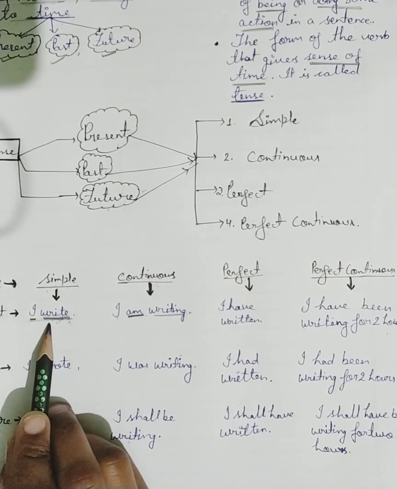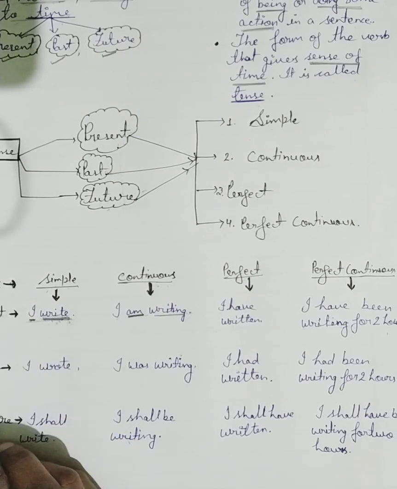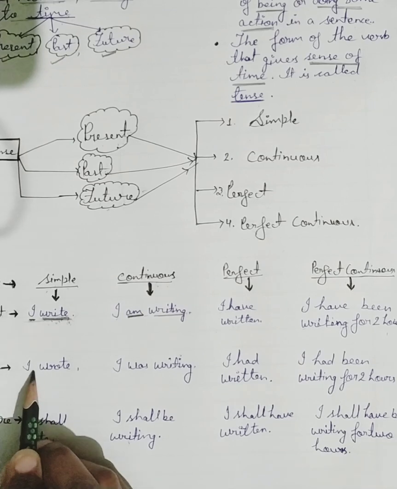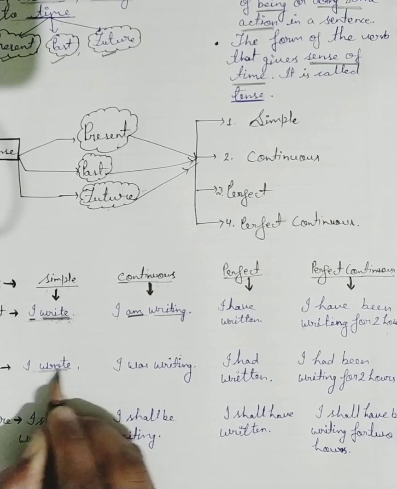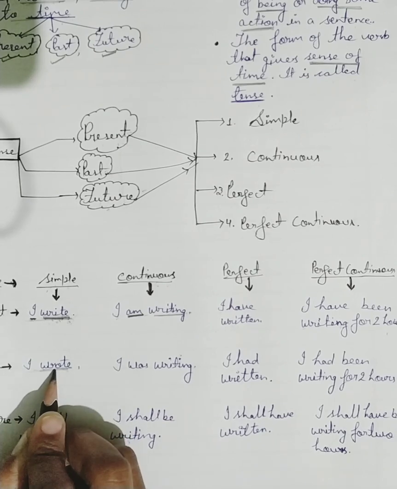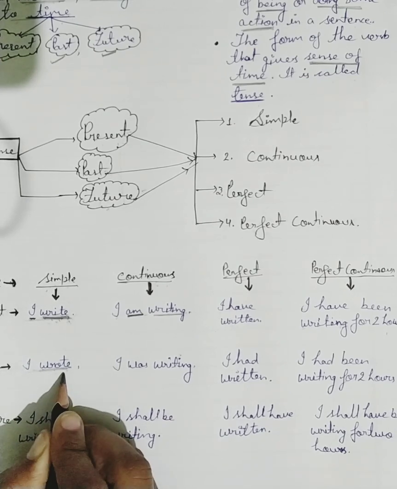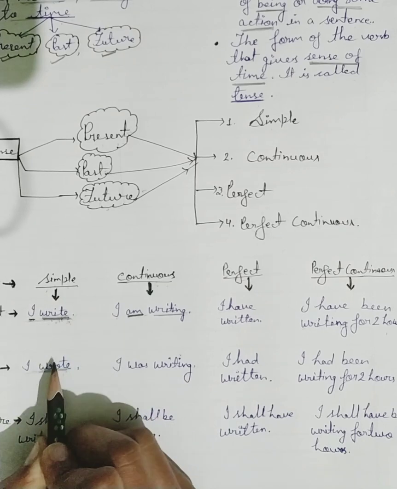Now let's see about it in the past form. "I wrote." This is simple past. Wrote, what is this? This is the second form of the verb. First form is write and second form is wrote.